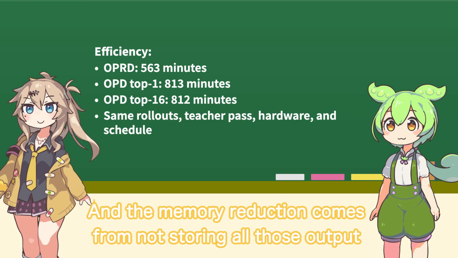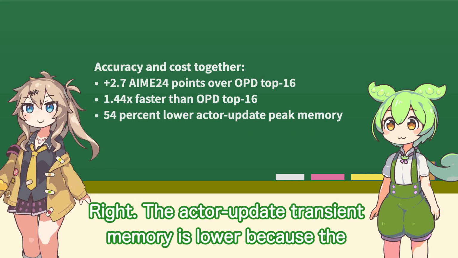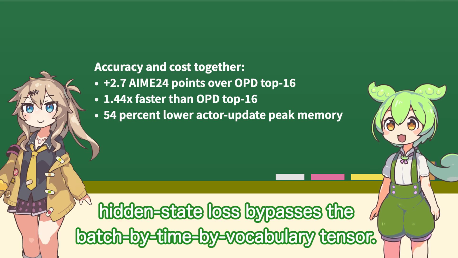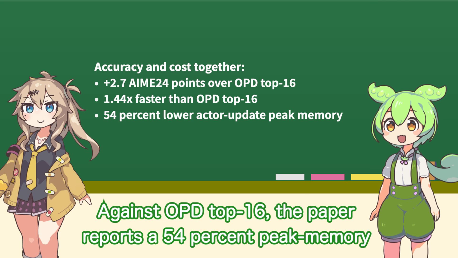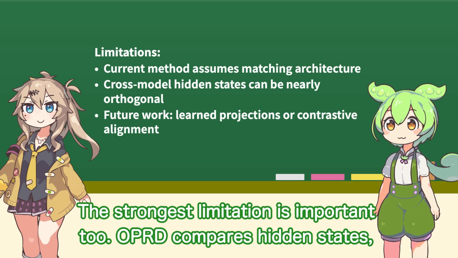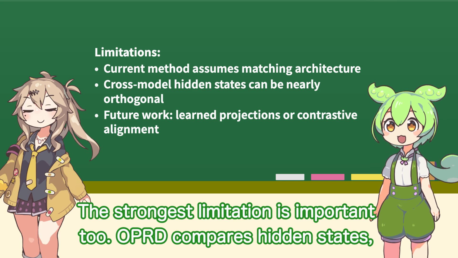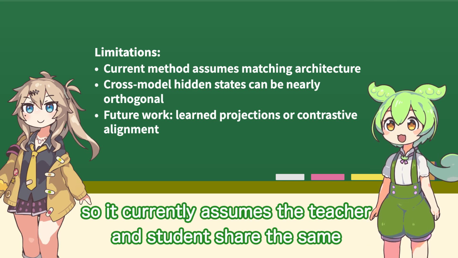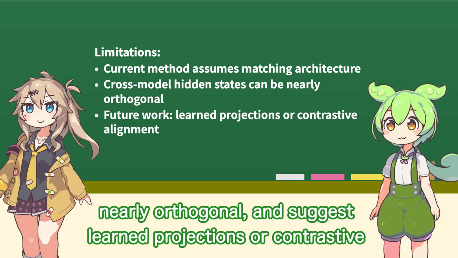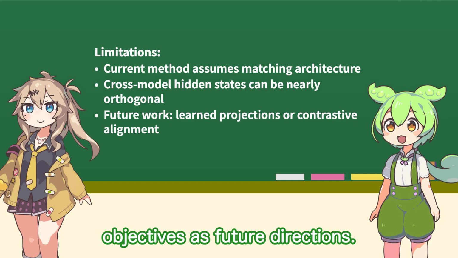And the memory reduction comes from not storing all those output logits? Right. The actor update transient memory is lower because the hidden state loss bypasses the batch by time by vocabulary tensor. Against OPD top-16, the paper reports a 54% peak memory reduction, while also improving AIME24 by 2.7 points. The strongest limitation is important too. OPRD compares hidden states, so it currently assumes the teacher and student share the same architecture. The authors say cross-architecture hidden states are nearly orthogonal, and suggest learned projections or contrastive objectives as future directions.